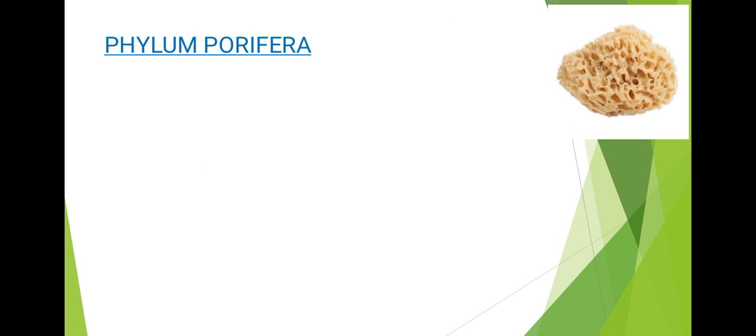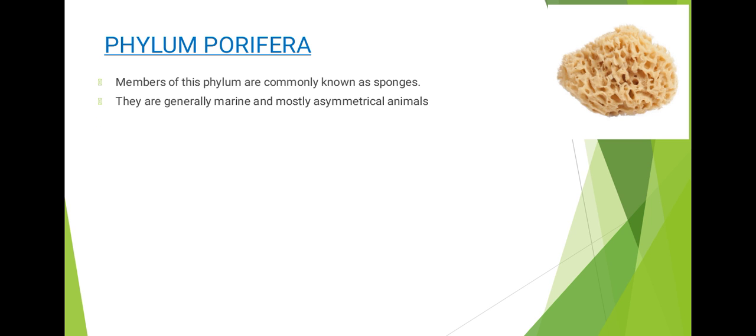So first we have phylum Porifera. Seeing the picture, we can understand that the phylum Porifera, they are also called sponges because they look like a sponge, and they are generally marine and mostly asymmetrical animals. They have a cellular level of organization.